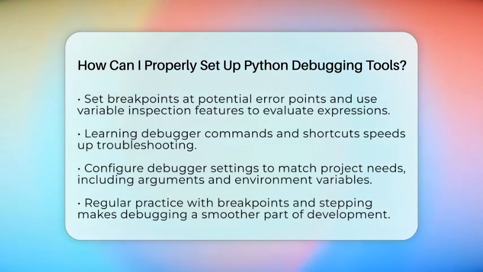Configuring your debugger to match your project needs is also helpful. You can pass command line arguments, set environment variables, or specify scripts to run. With these steps, you will be ready to catch bugs early and fix issues efficiently. Debugging Python can become less frustrating when you have the right tools set up properly.